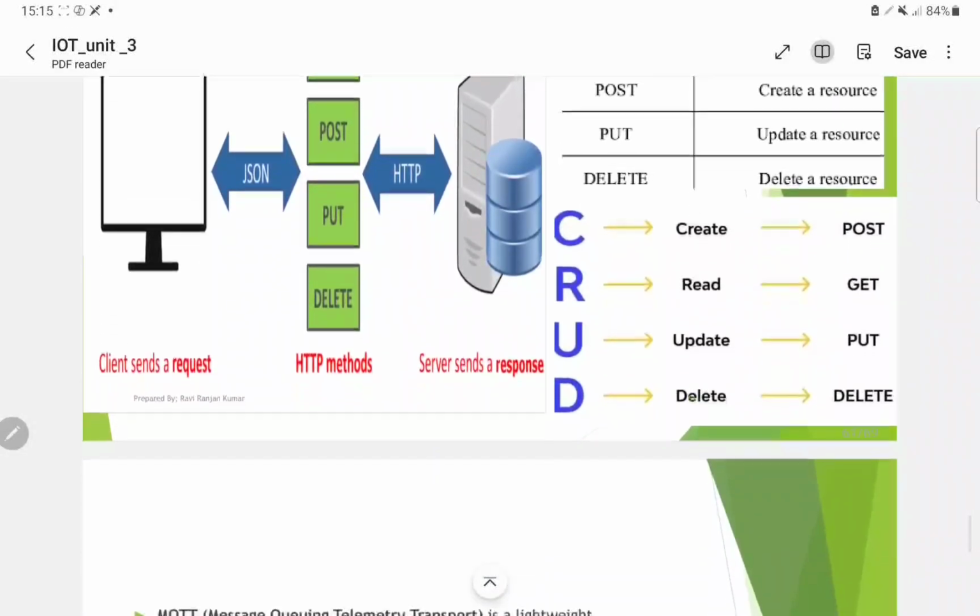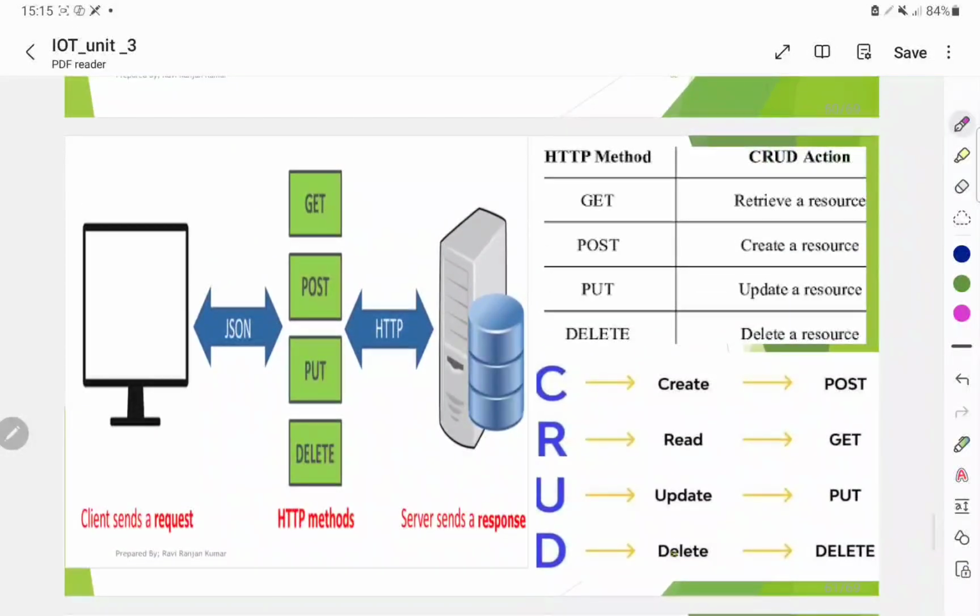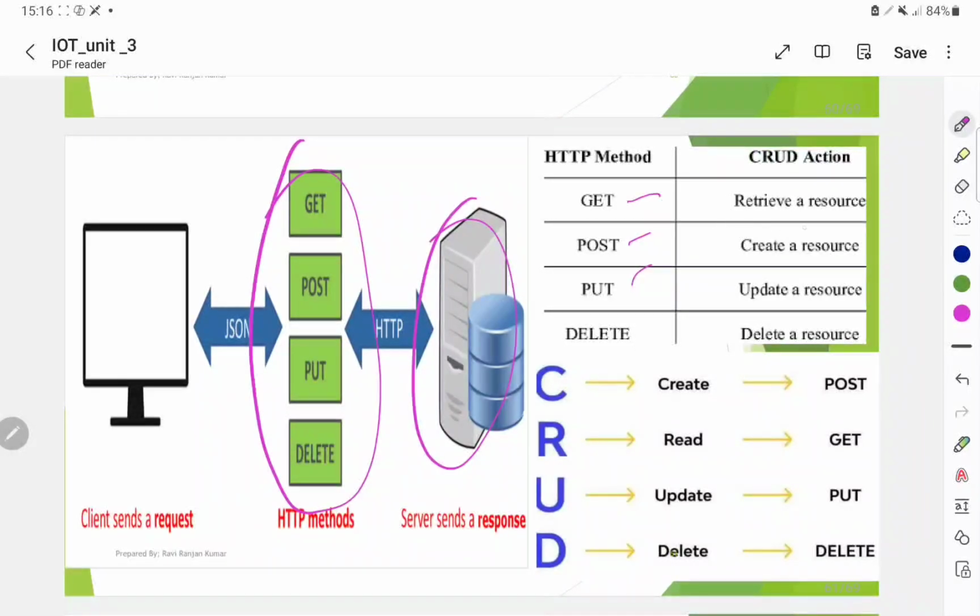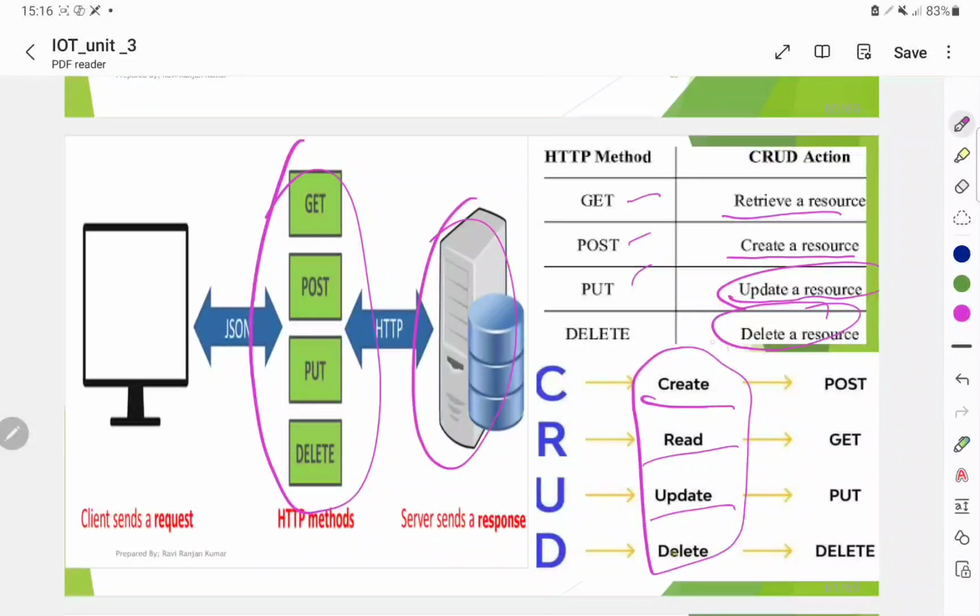How will HTTP communicate? The client sends a request using an HTTP method and the server sends a response. HTTP methods: GET, POST, PUT and DELETE. GET means retrieve a resource. POST is to create a resource. PUT is to update a resource. DELETE means delete a resource. These are the methods for HTTP communication: create, read, update and delete. You should remember this.